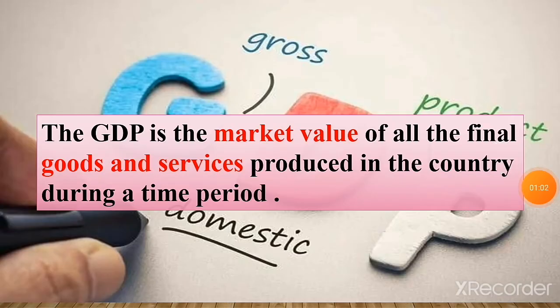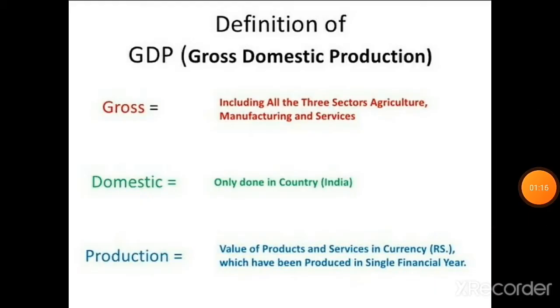Next, definition of GDP. The GDP is the market value of all the final goods and services produced in the country during a time period. That is called GDP. Here, gross means including all the three sectors, that is agriculture, manufacturing and services. Domestic means only done in the country. The product which is produced in the country is called domestic product. Production is the value of products and services in currency which have been produced in a single financial year. So all these combined together are called gross domestic product.